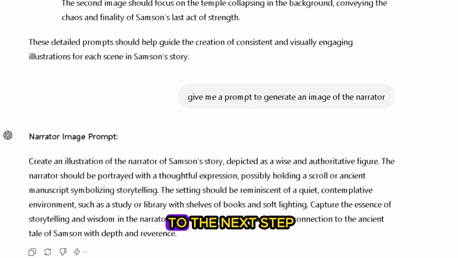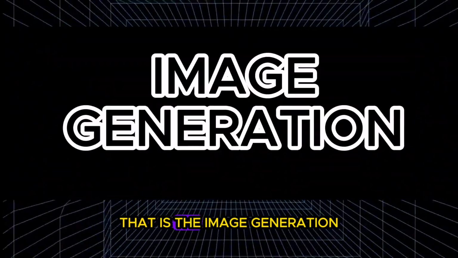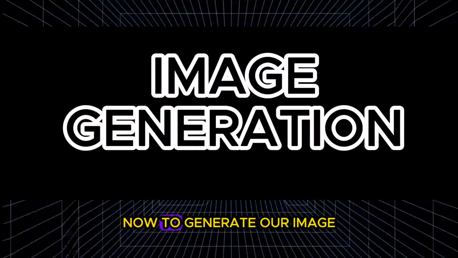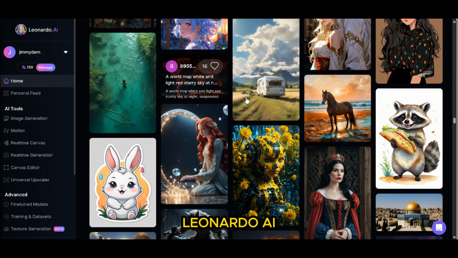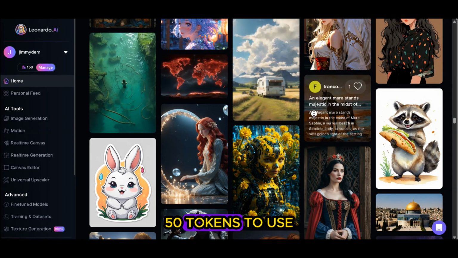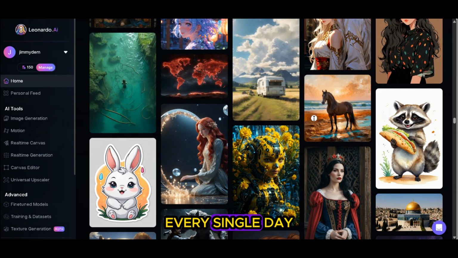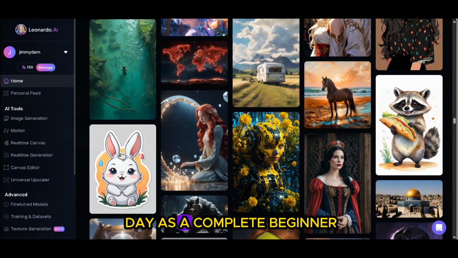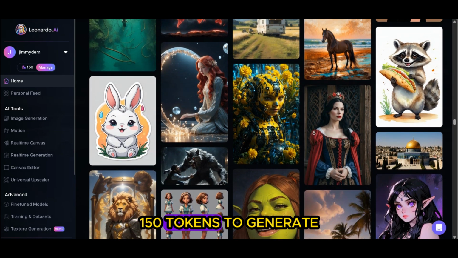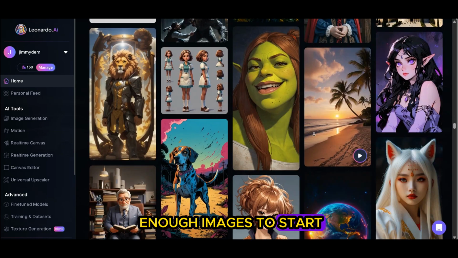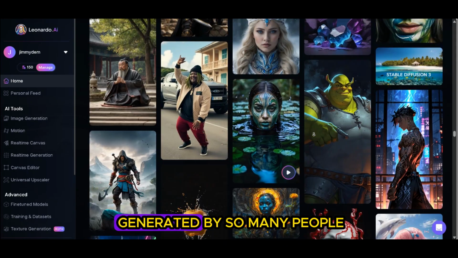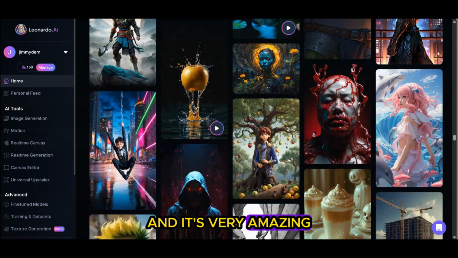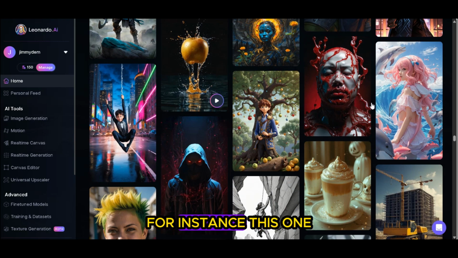We are moving on to the next step, that is the image generation. Now, to generate our images, we are going to use Leonardo AI. Leonardo AI gives you about 150 tokens to use for free every single day, and it resets daily. As a complete beginner, you can use these 150 tokens to generate enough images to start the video. As you can see, here are some images that have been generated by so many people, and they are very amazing and very beautiful. For instance, this one over here looks very, very beautiful.